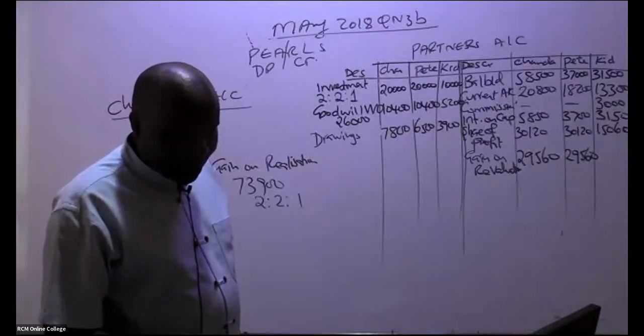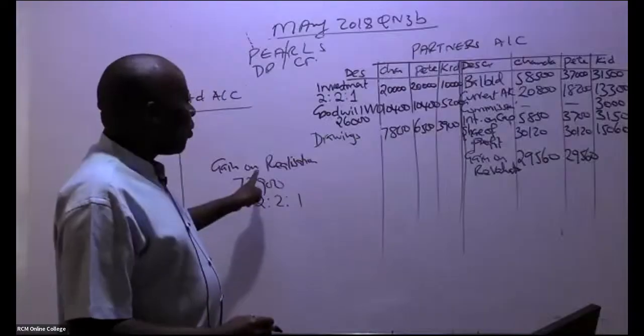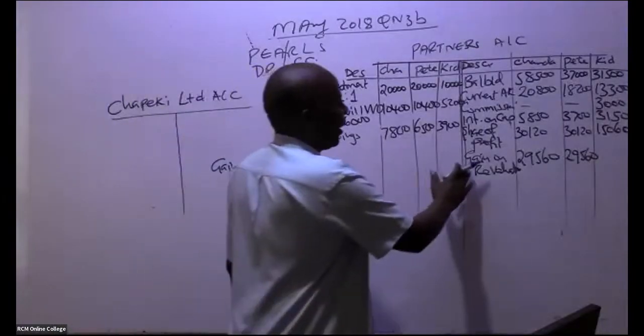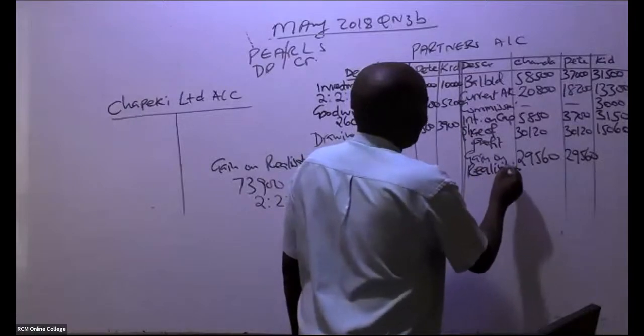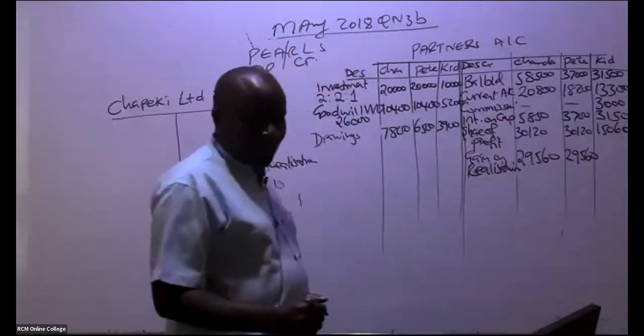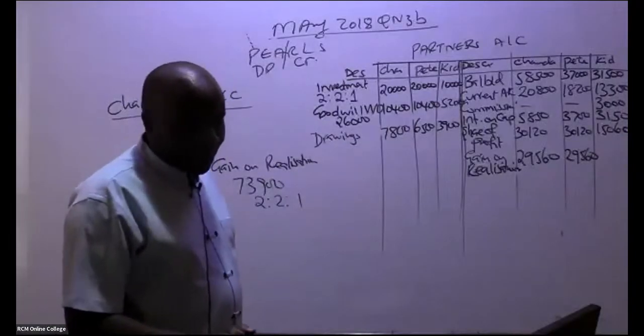These are the smaller ninja. Remember, it's gain on realization, not revaluation. It's gain on realization. You're a very good student. So this smaller ninja gets 14,780.